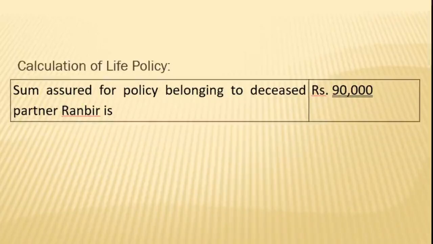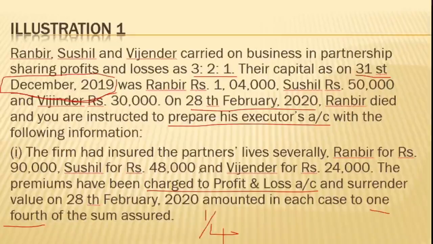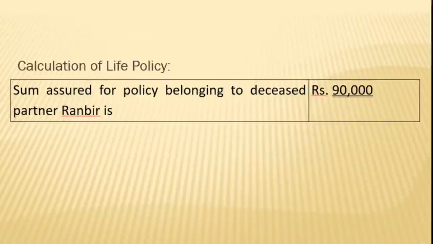So we will be calculating the sum assured of the policy belonging to the deceased partner. What is the deceased partner's policy amount? We have already seen here, it is 90,000. So the amount of the deceased partner will be taken in full, that is 90,000.